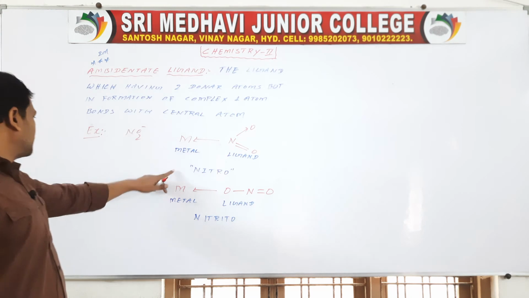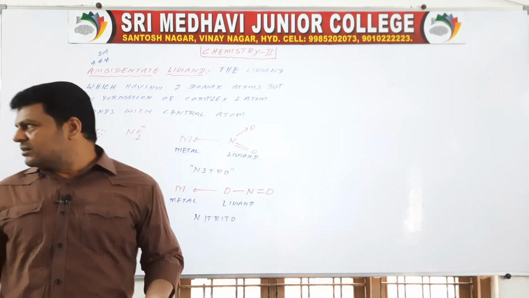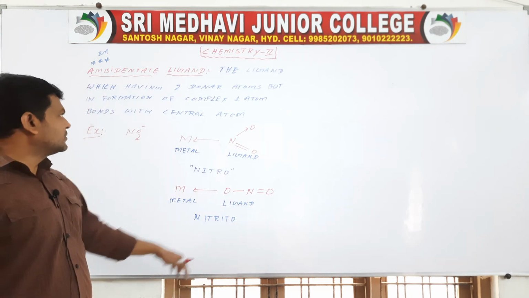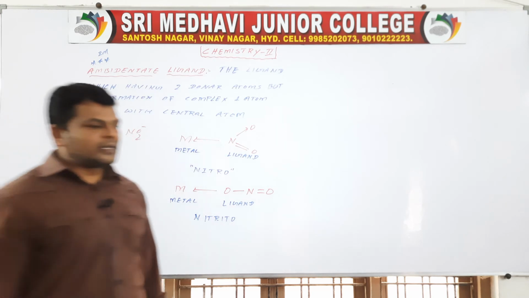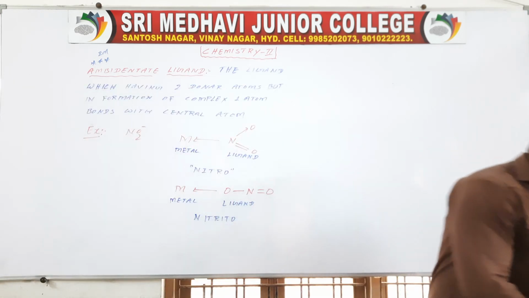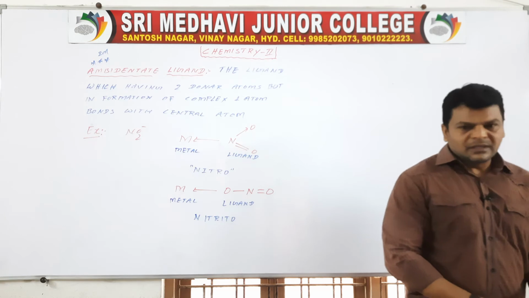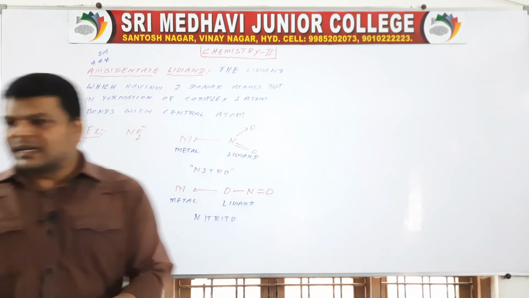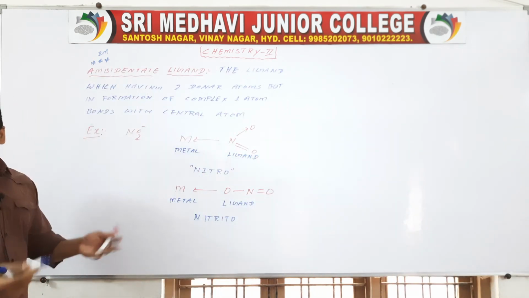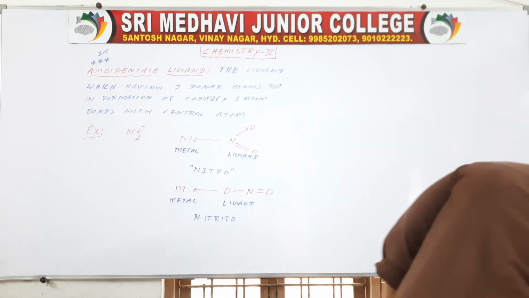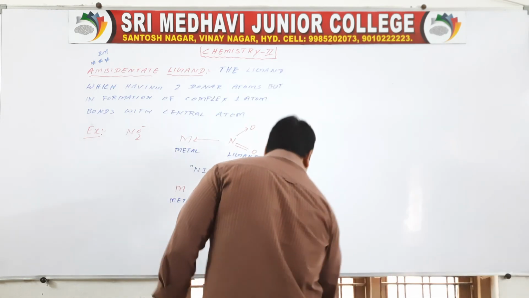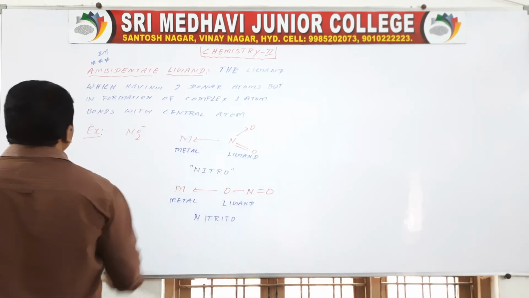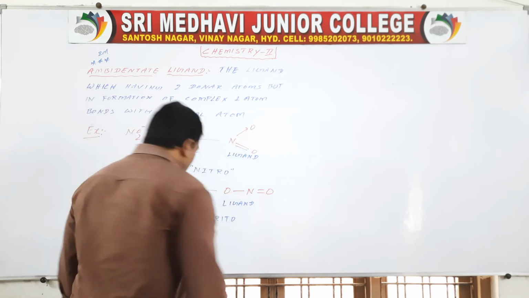It is called nitro and it is called nitrito. So this is an ambidentate ligand.